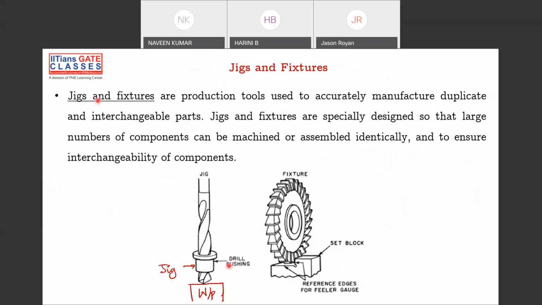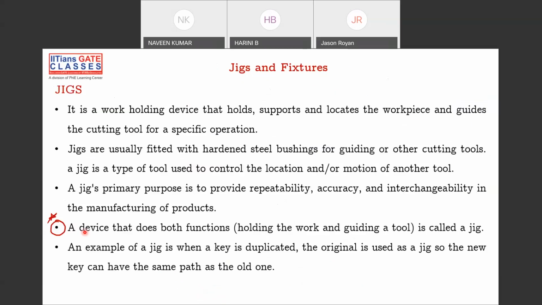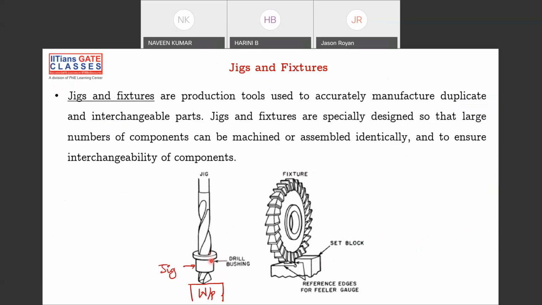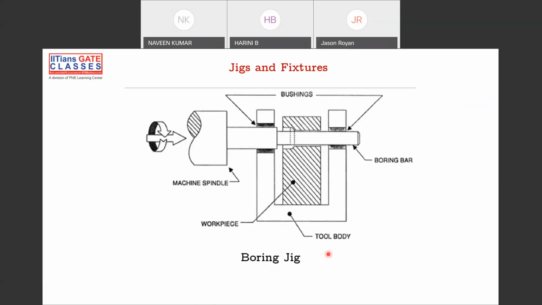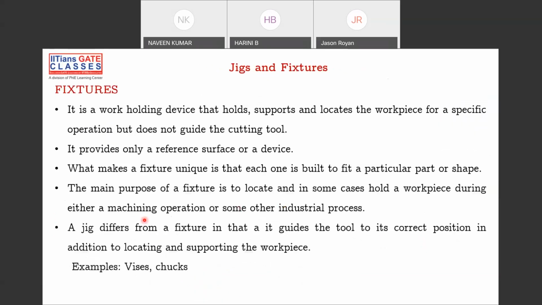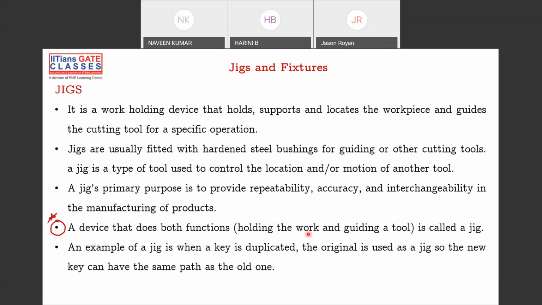And these are jigs and fixtures. The important difference between a jig and a fixture is that a jig will locate and guide. It is a device that does both functions: holding the workpiece and guiding the tool is called a jig. So it holds the workpiece here. You can see this is a jig, and it is locating because you have a circular bush here, which locates the workpiece also. But a fixture won't guide the tool. It will only hold the workpiece in the fixture.